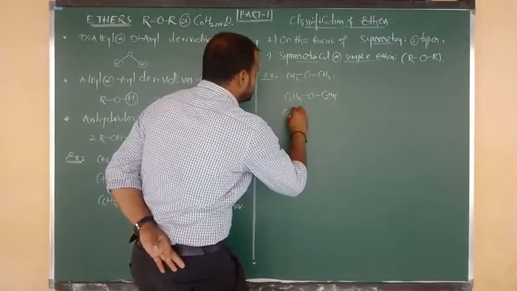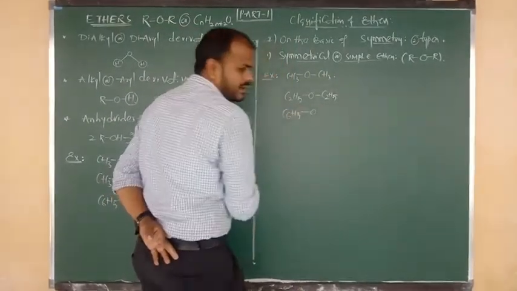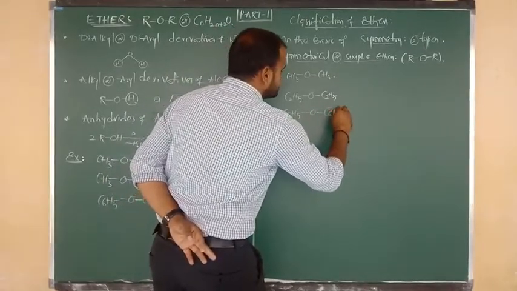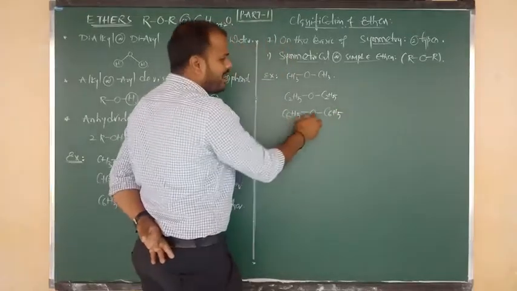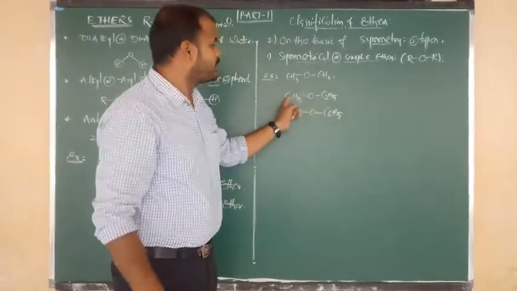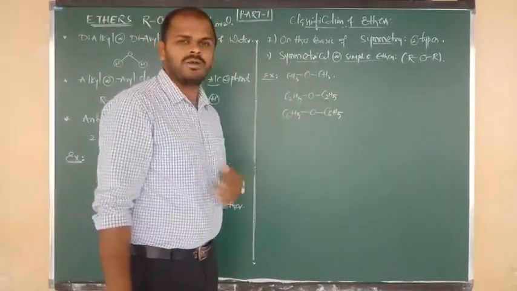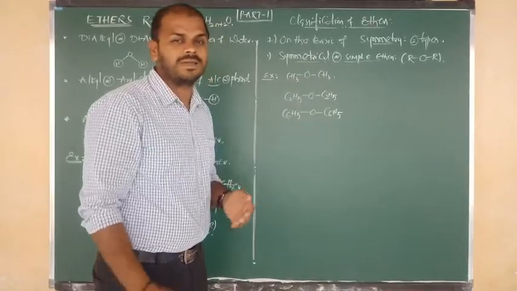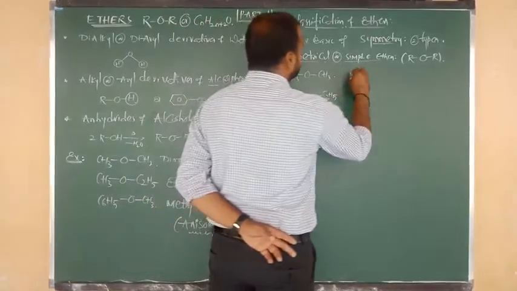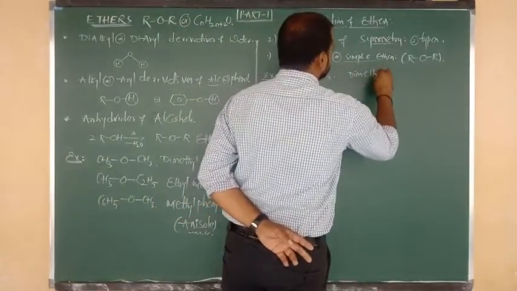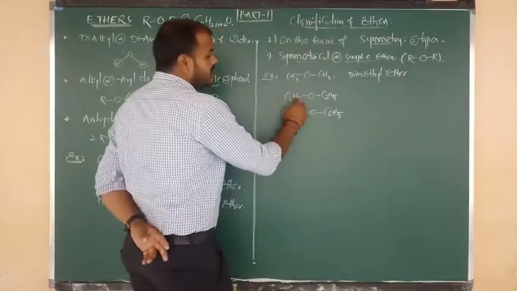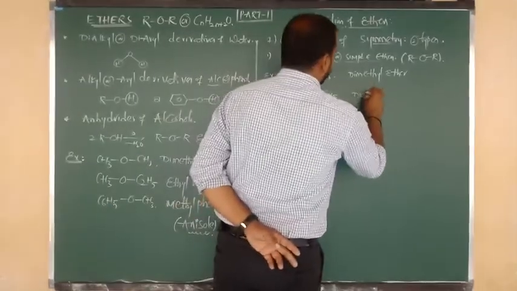Next C6H5, or we can say benzene ring, here we can consider it connected to O, again O connected to what, beta? Benzene ring, or we can say C6H5. So this is nothing but phenyl, here also phenyl. Oxygen on both sides is connected to two same aryl groups, and in the earlier ones two same alkyl groups. So this is nothing but what, beta? Symmetrical ethers concept. Again try to write the names. Here methyl, here methyl. So we can say the same thing, dimethyl ether. Okay beta, both sides ethyl groups are there, so simply we can say diethyl ether.